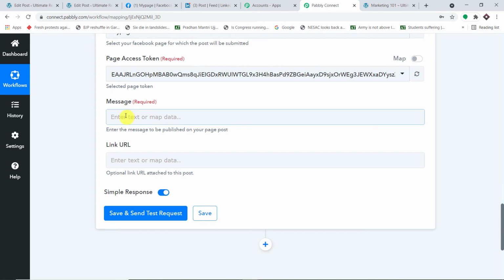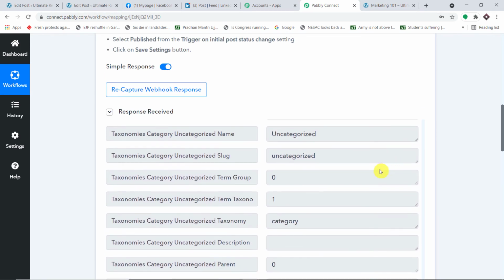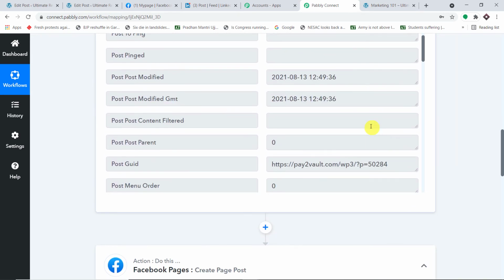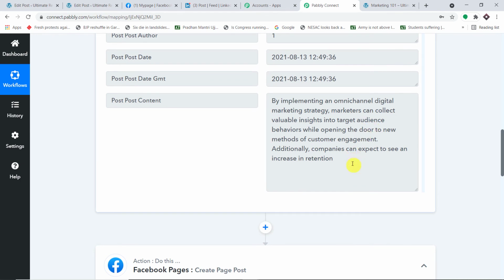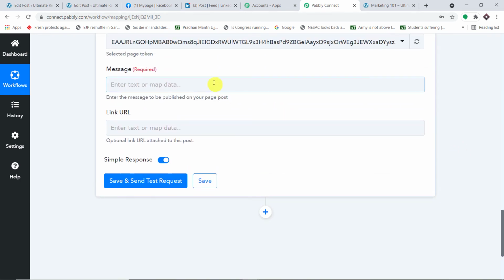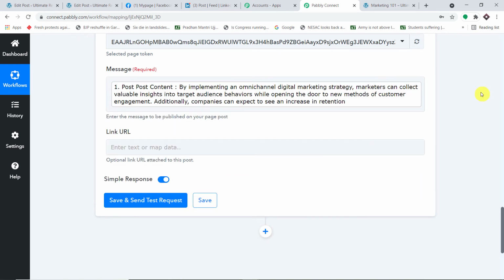Now we have to map the message. This is the content, or this will be the post message. Let me show you the content. Let me scroll up, scroll up, scroll up. Okay, so this is the post content. I'm just going to map that particular detail here. I'm going to click here, and this is the content, and we have mapped it.